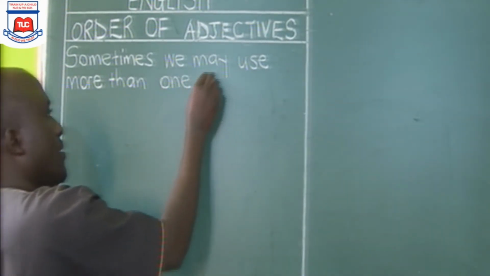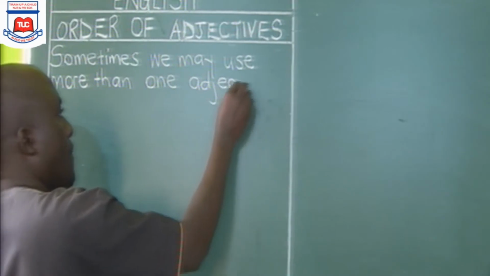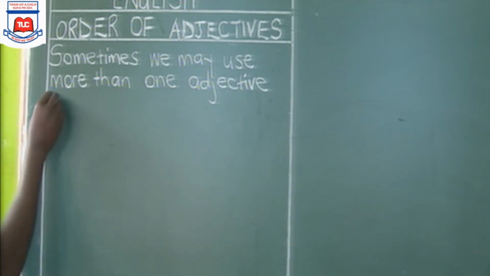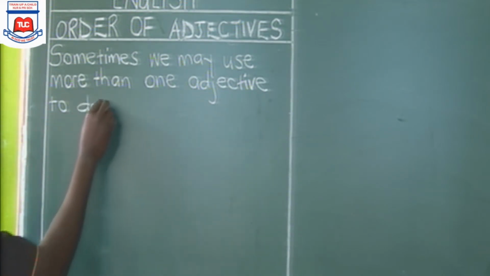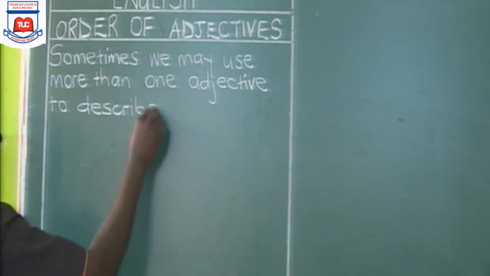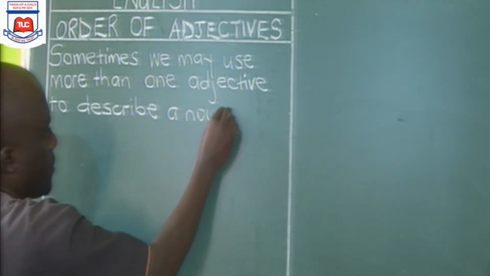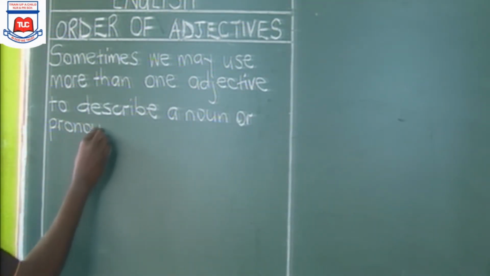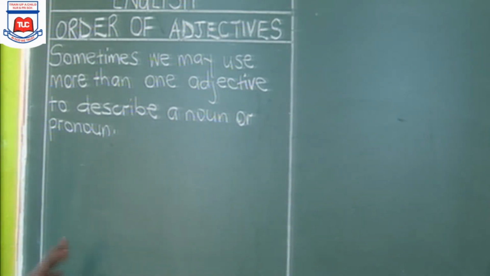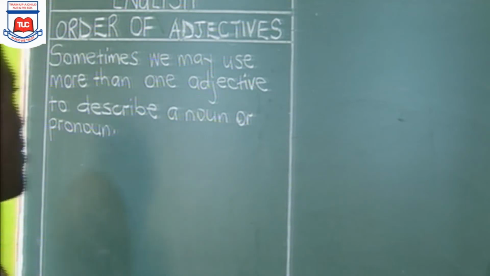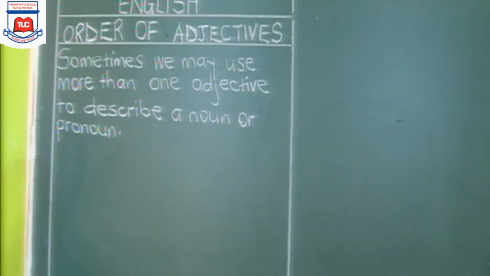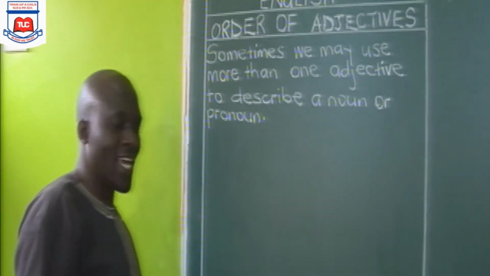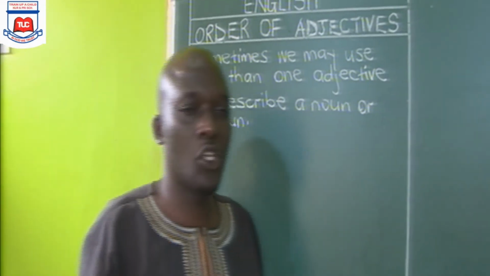We may use more than one adjective to describe a noun or pronoun. Now, if we use more than one adjective to describe a noun or pronoun, because we said that these adjectives are used to describe nouns, if not nouns, we can say they are used to describe pronouns. Now, what helps us to order these adjectives correctly?